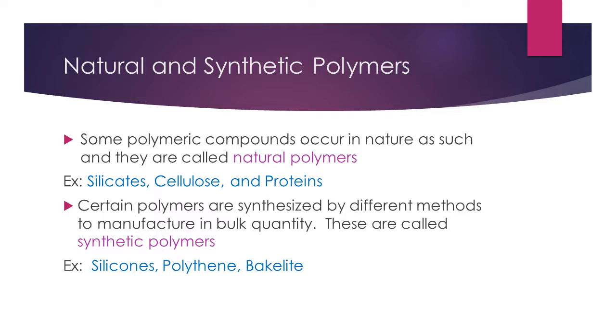Some polymers are synthesized by different methods to manufacture them in bulk quantity. Those polymers which are synthesized are called synthetic polymers. Examples: silicones, polythene, bakelite. The majority of the polymers present now are synthetic polymers.